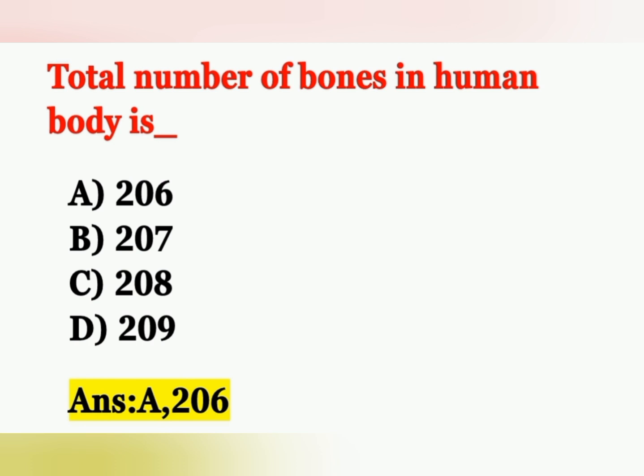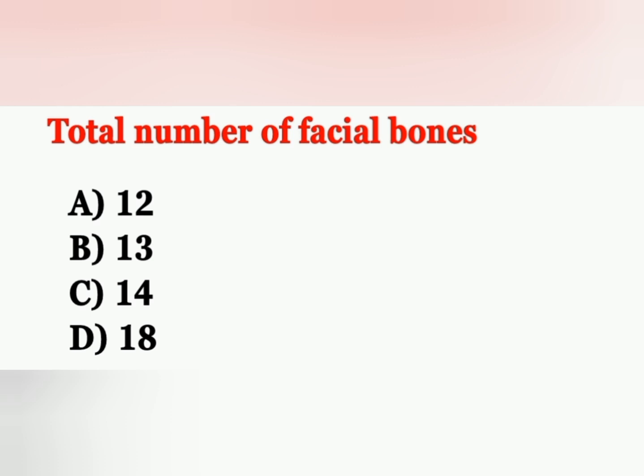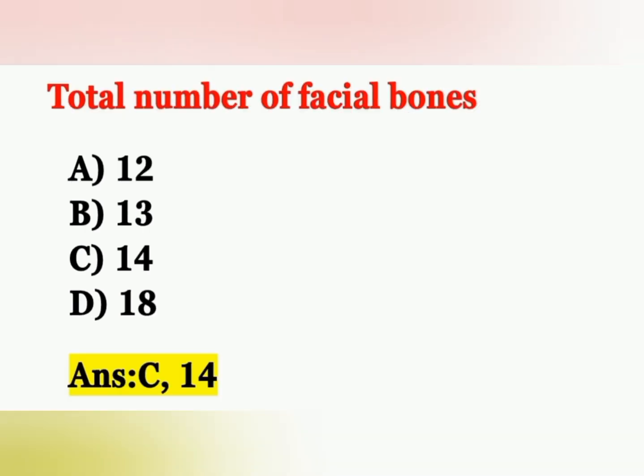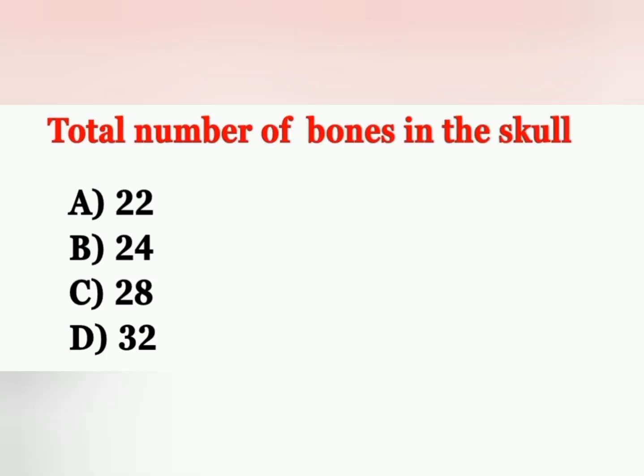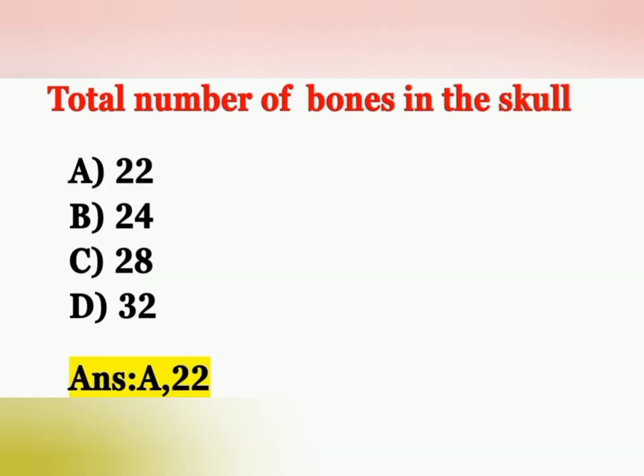The next question, total number of facial bones. Options: option A 12, option B 13, option C 14, option D 18. Correct answer is option C 14. Facial bones 14. The next question, total number of bones in the skull. Options: option A 22, option B 24, option C 28, option D 32. Skull bones are 22. Option A is the correct answer.